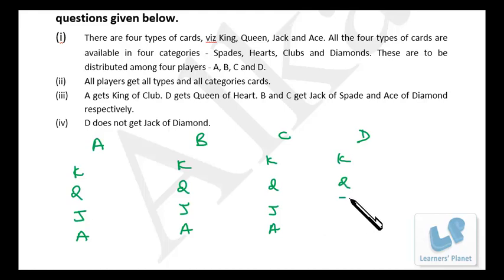Right? Now A gets king of club. D gets queen of heart. B gets jack of spade, and C gets ace of diamond.